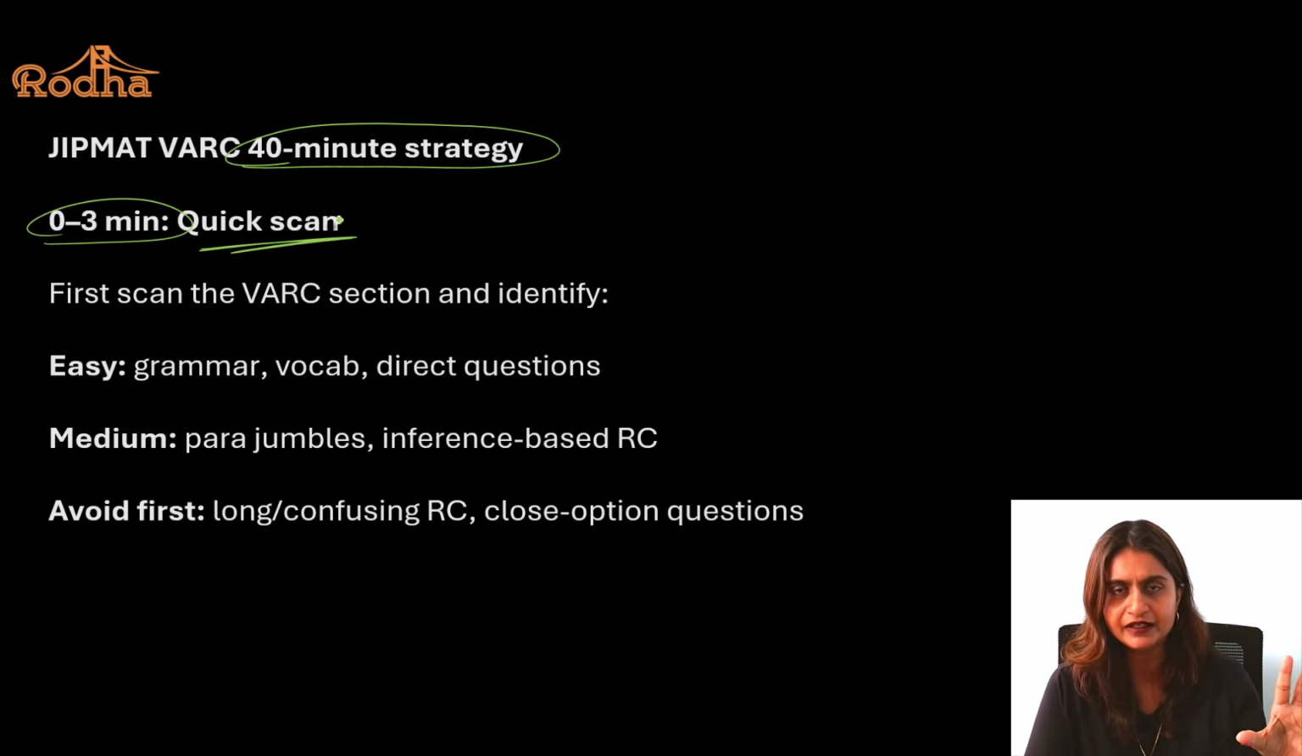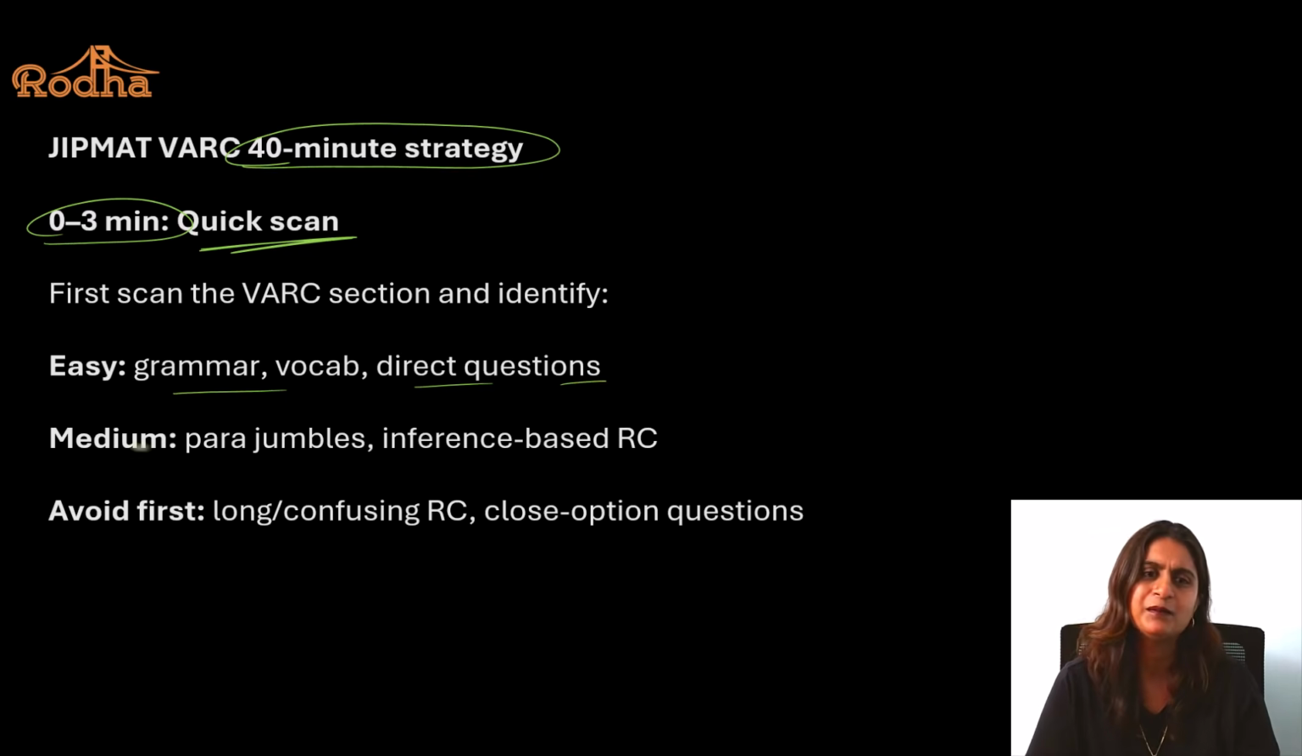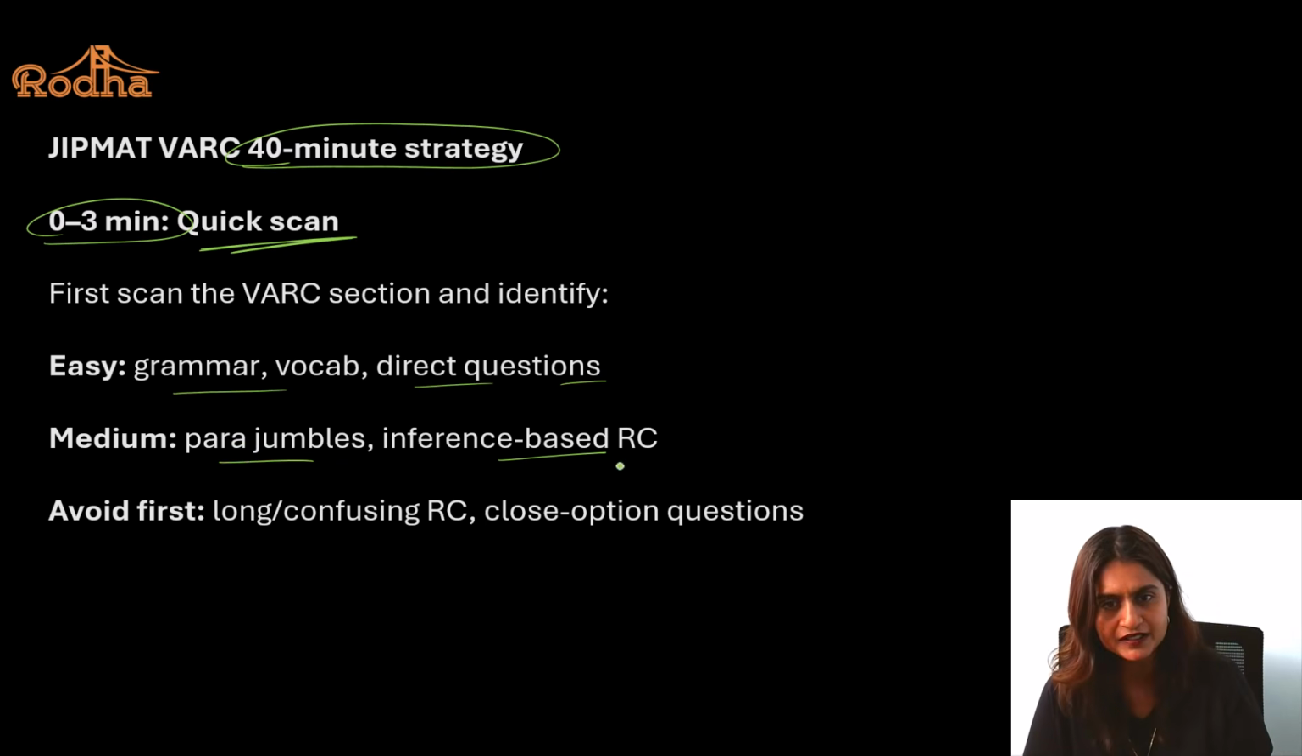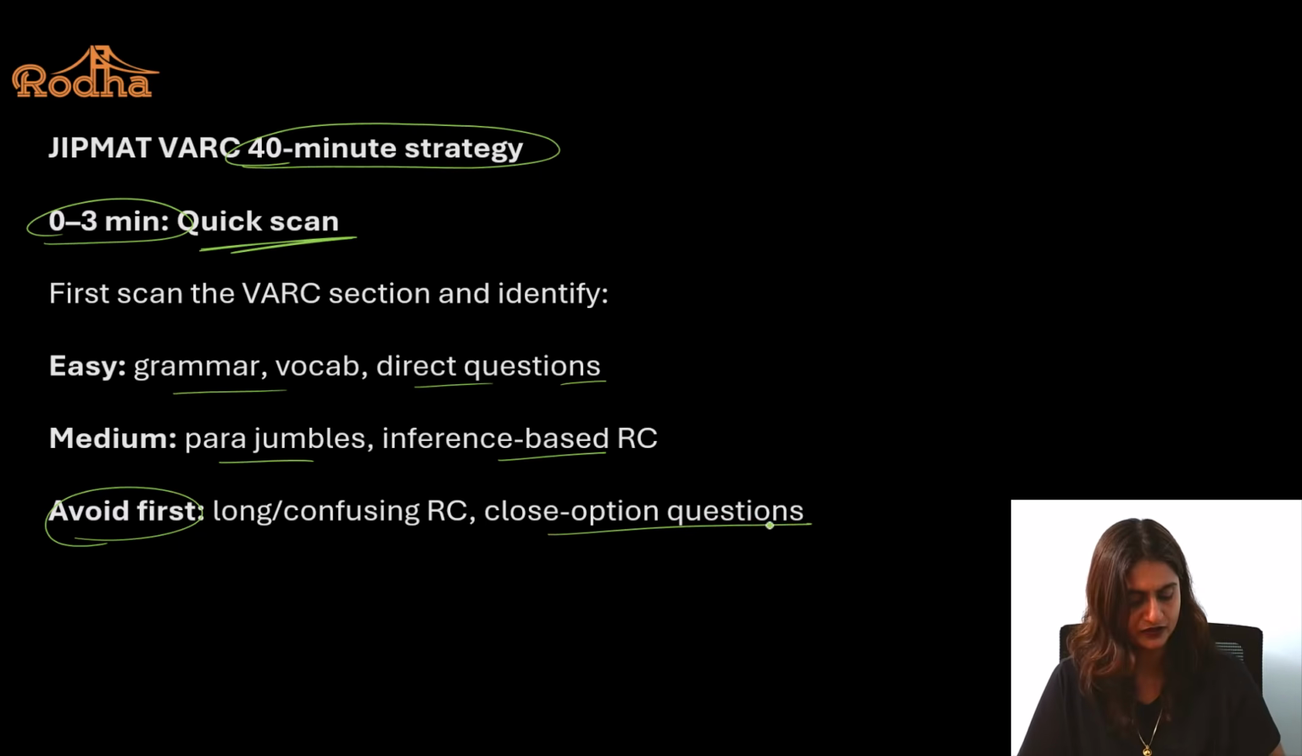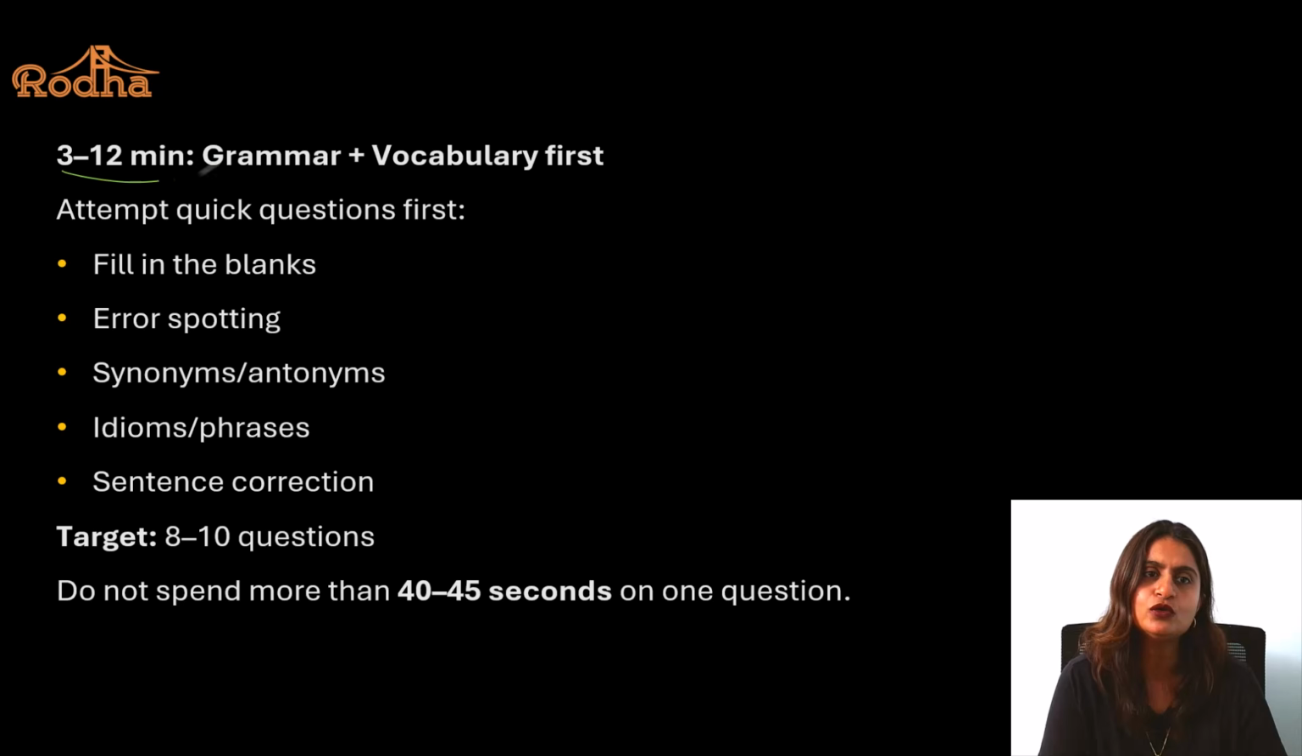Just scan the entire paper, see what is easy, see what is medium, see what is difficult, right? Easy might be grammar, vocab, direct questions. Medium are parajumbles and inference-based RCs, and what to avoid are long and confusing RCs, correct? Or close option questions. Now the 3 to 12 minutes window is very important.